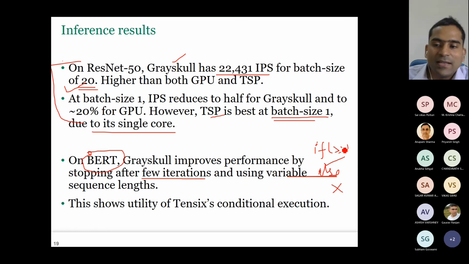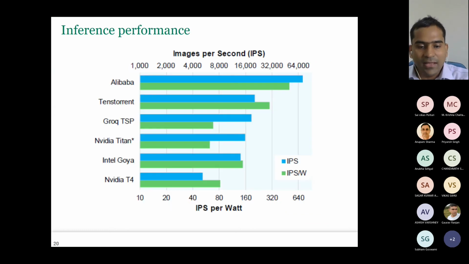On GPU, this can't be efficiently executed. So you can see the utility of conditional execution, that for many of the CNNs, it can use it to improve performance. Okay, any questions? No questions?